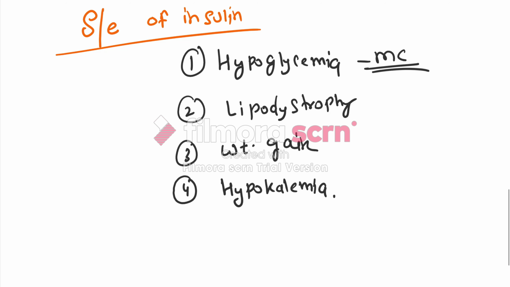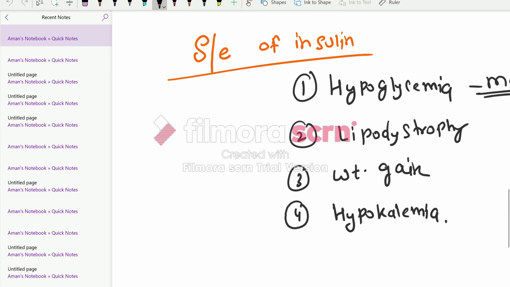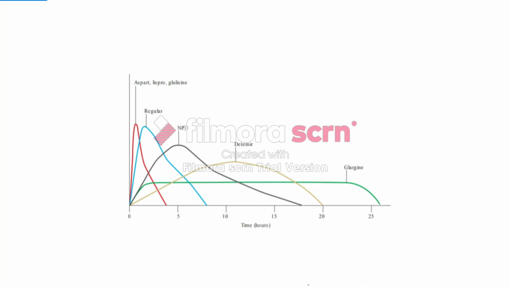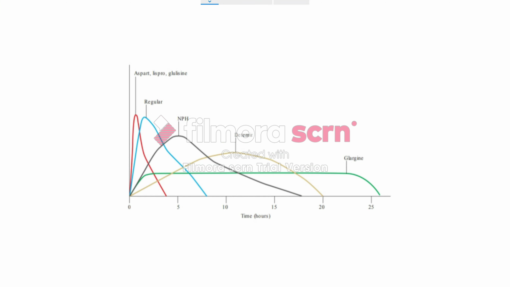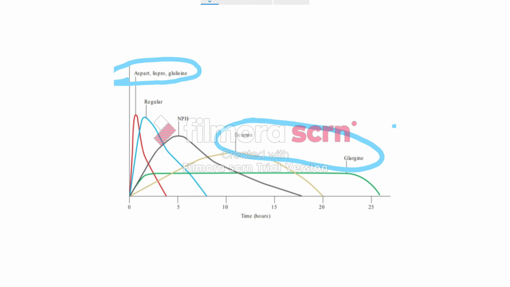So this is insulin, an important topic, and the classification of insulin. You can see this diagram for a better approach. It is based on the duration of action of different types of insulin. First you can see aspart, lispro, and glulysin, which are ultra short acting insulins. Then we have regular insulin, NPH, and detemer and glargine, which are ultra long acting insulins. So insulin is an important topic.